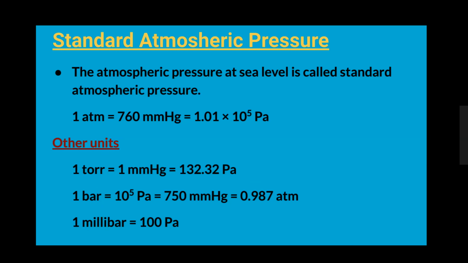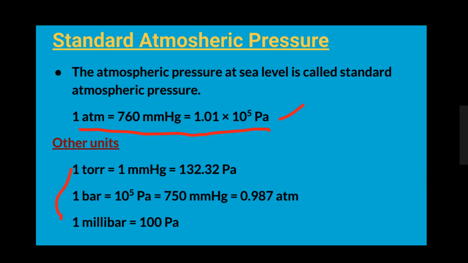Now, what is the relation between torr and mmHg? 1 torr is equal to 1 mmHg, that means about 133.32 Pascal. It's for extension of knowledge only. This part you have to know: 1 atm equals 760 mmHg equals 1.01 into 10 to the power 5 Pascal. This you must know, and the other part is for extension of knowledge.